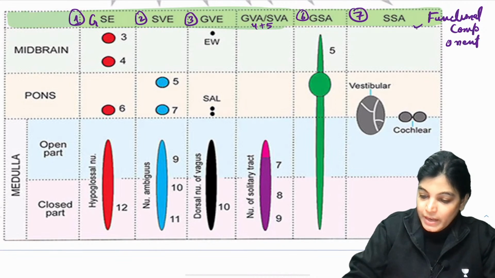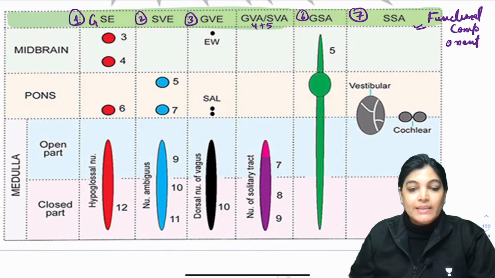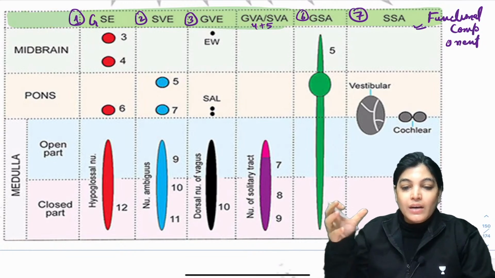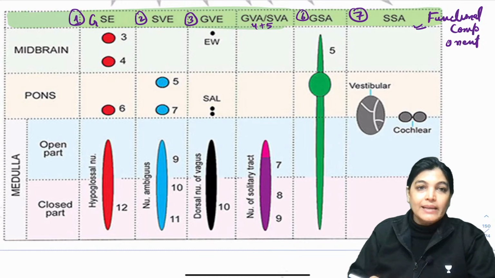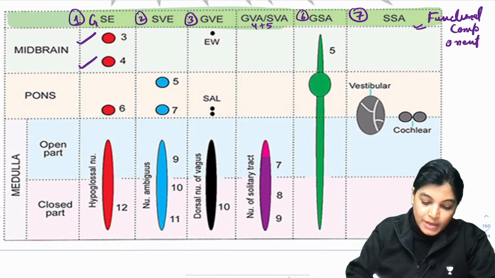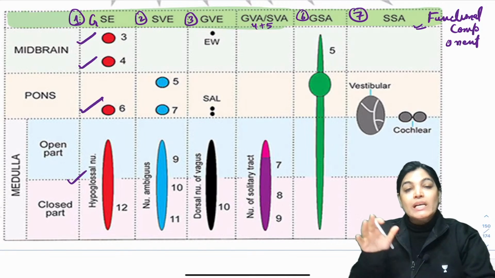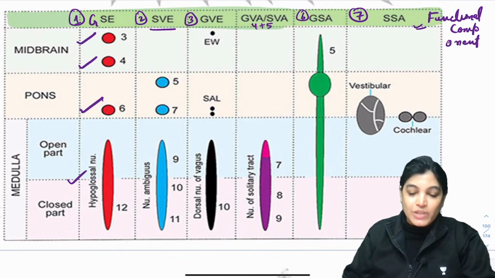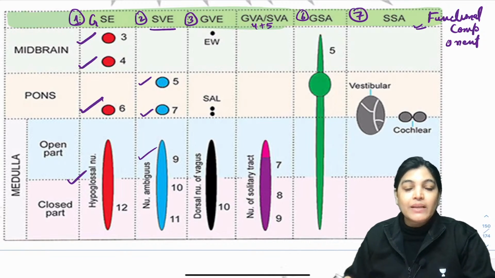Now, my dear aspirants, general somatic efferent. The general somatic efferent functional column will give rise to general somatic efferent fibers or nuclei, which will supply striated muscles of the body wall or the limbs. In this category we have 4 cranial nerve nuclei: the oculomotor, trochlear nerve nuclei, the abducent and hypoglossal nerve nuclei. The special visceral column supplies the muscles of the pharyngeal arch, and this is the motor component of the trigeminal, facial and nucleus ambiguus, their respective cranial nerve nuclei.